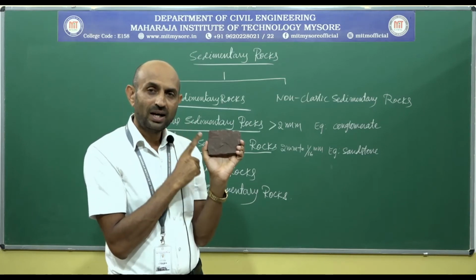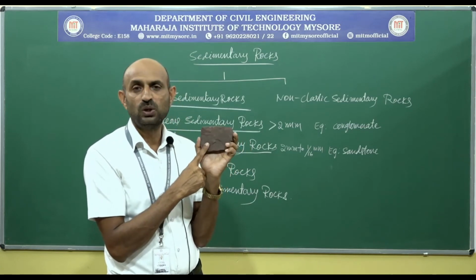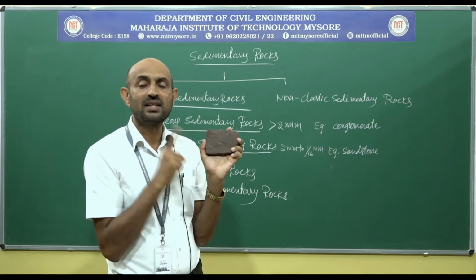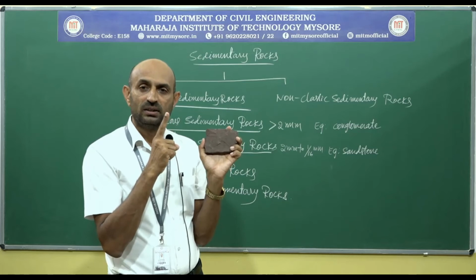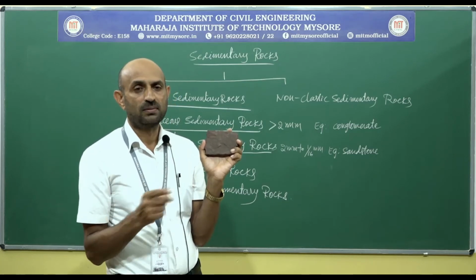When the arenaceous sedimentary rock like sandstone is formed with cementing material like siliceous, definitely that is more durable than the rest of the rocks.